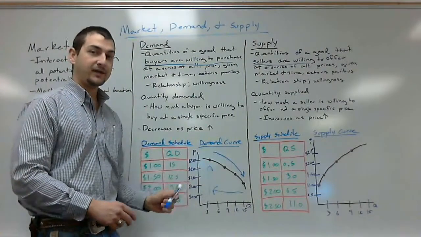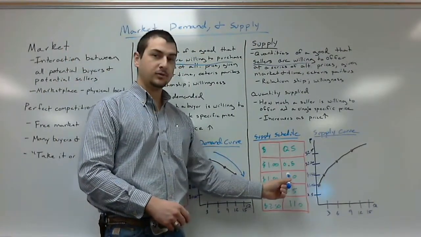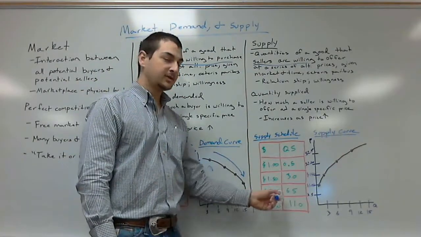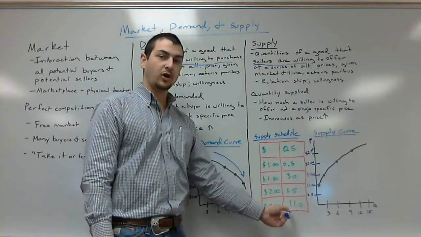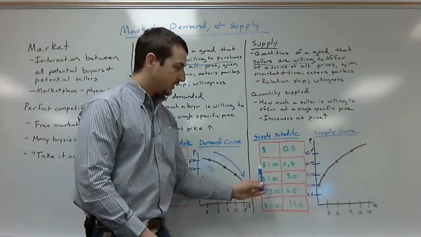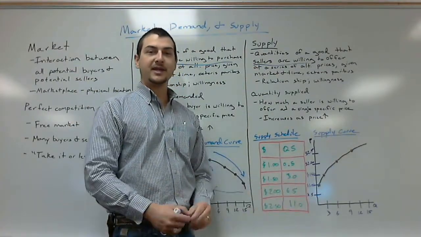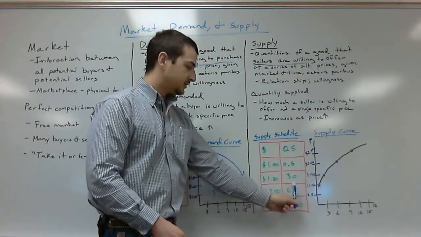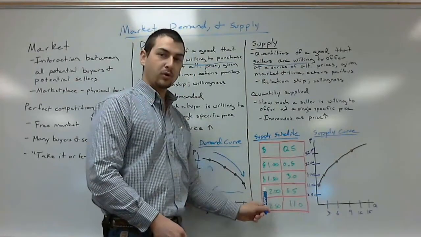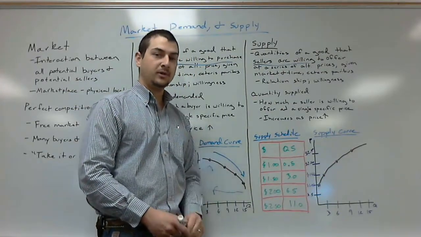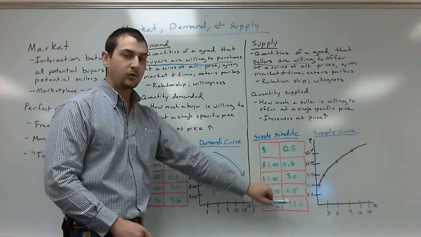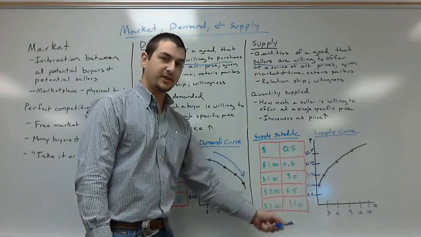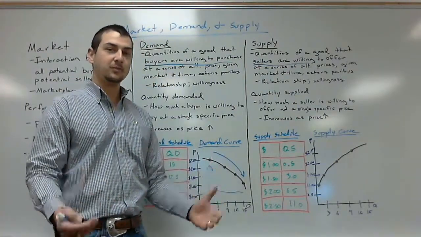So just as with demand, we also have this supply schedule. The supply schedule shows this series of alternate prices and the amount that's going to be produced at those alternate prices. So if we look at this whole table, that is a supply schedule. It shows that supply relationship. How much is going to be made at what price. But as we look at each individual row, we look at this quantity supplied. Each one of these individual numbers is that quantity that's being supplied.